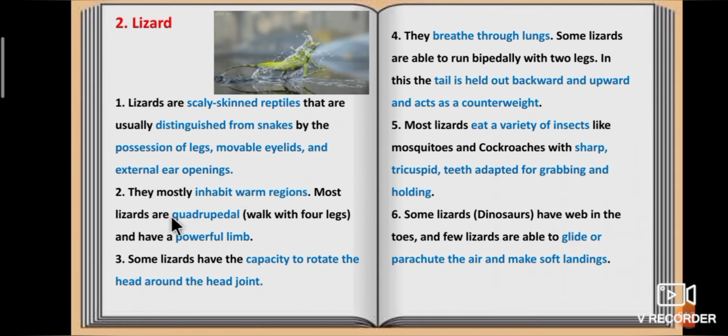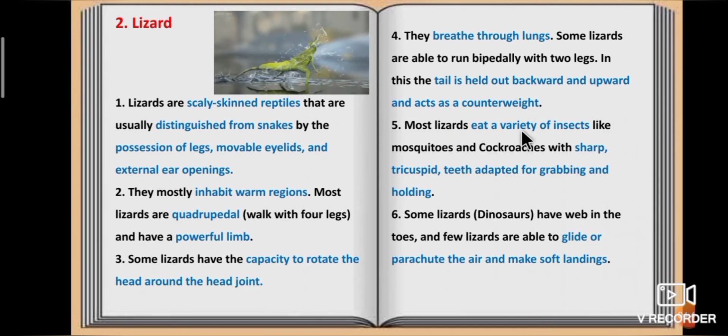Most lizards are quadrupedal, that is, they walk with 4 legs and have powerful limbs. Some lizards have the capacity to rotate the head around the head joint. They breathe through lungs. Some lizards are able to run bipedally with 2 legs. In this, the tail is held out backward and upward and acts as a counterweight.